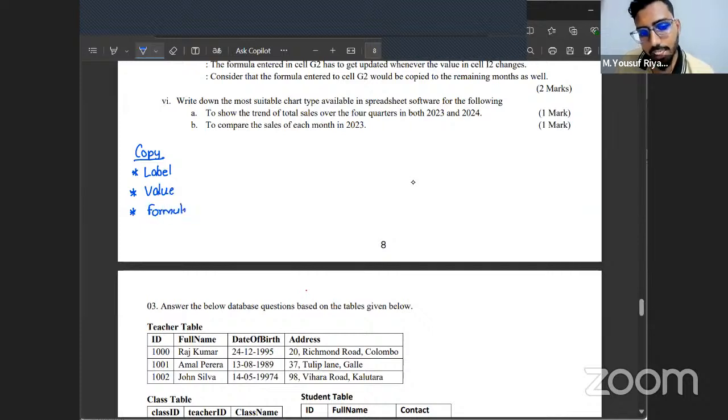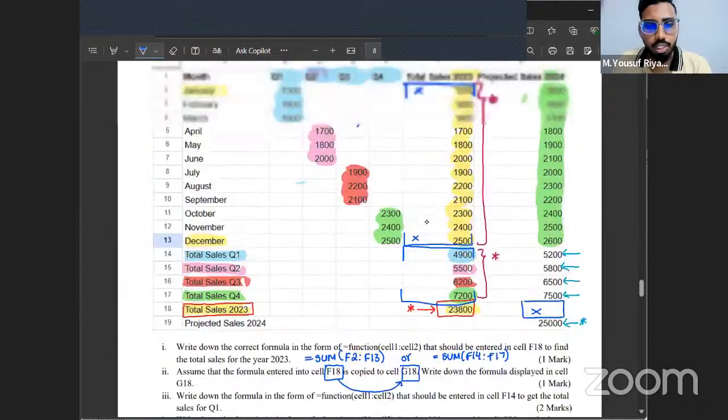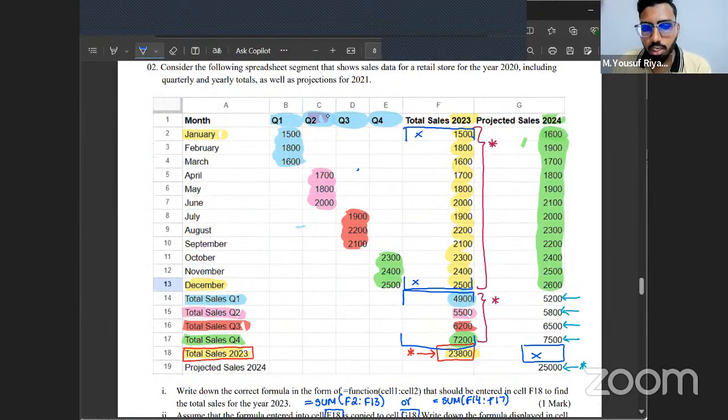Let's say a cell contains a label. For example, in this spreadsheet, you have this month, Q1, Q2, Q3, Q4, total sales, projected sales. These are called labels. January, February, March, April, total sales.